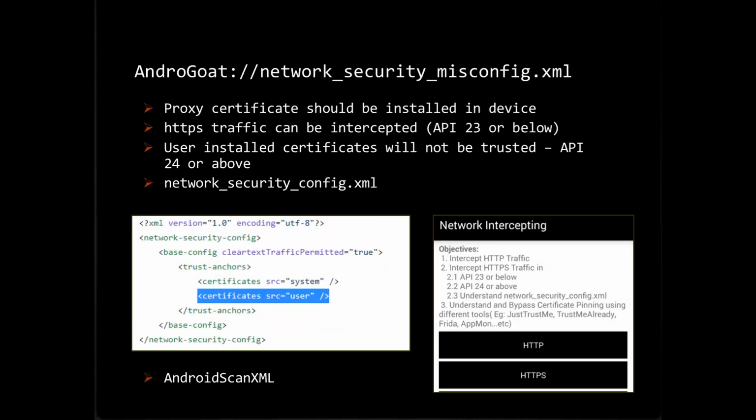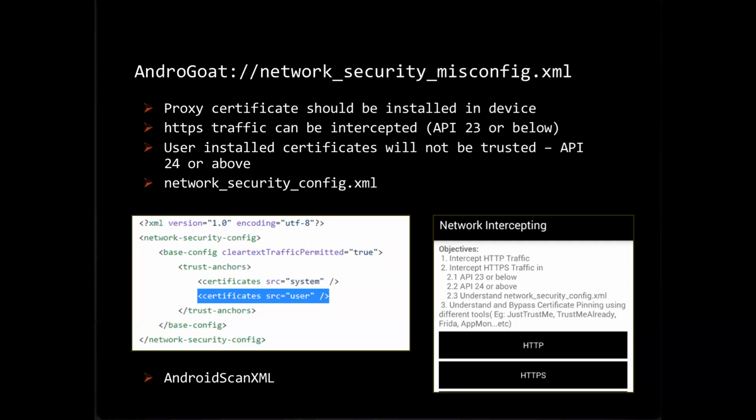Okay, so this is a good control. The proxy certificate will not be trusted by the device from Android 7 and above, which is fine. But in testing builds, generally the developers will add the network security config.xml file in order to trust the user certificate and capture the traffic. You can see here, this is the file which is telling the device to trust the user certificates which are installed in the device.